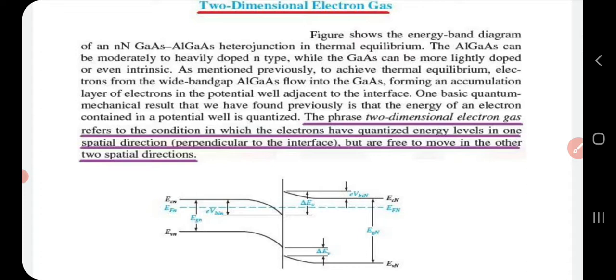The aluminum gallium arsenide we can dope from a moderate level to heavily doped n-type, whereas gallium arsenide can only be lightly doped or even intrinsic.